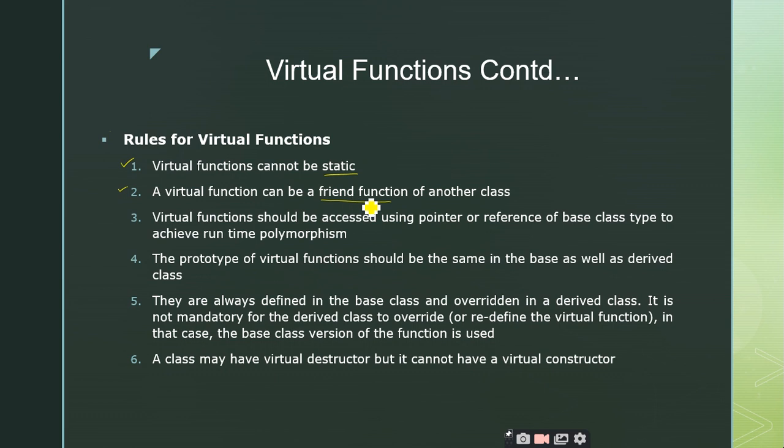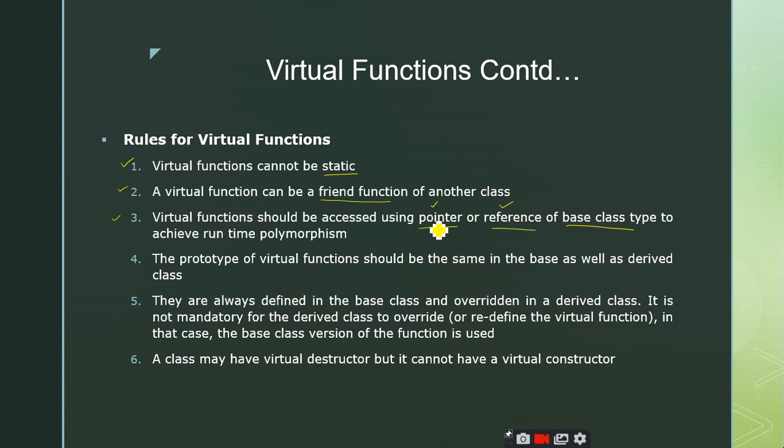So a friend function of another class can be a virtual function, and similarly whenever you hear the concept of virtuality, remember that you can access them using pointers or references. Virtual functions should be accessed using the pointer or reference of the base class. Just now we have seen how to create a pointer for a base class, how to create a reference for the base class, how to assign the address of an object to the pointer, and how to assign the object to the reference of the superclass. All these things we discussed in upcasting.